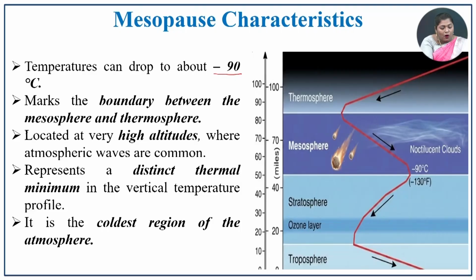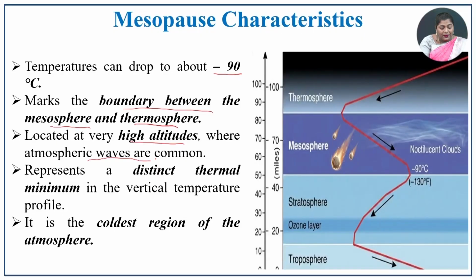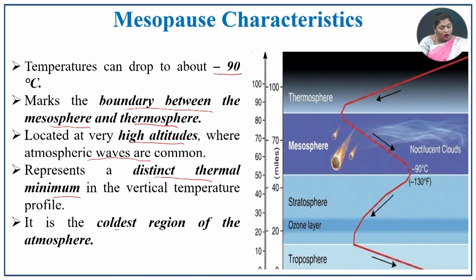It marks the boundary between the mesosphere and the next layer, that is the thermosphere. It is located at very high altitudes where atmospheric waves are common in this layer. It represents a distinct thermal minimum.